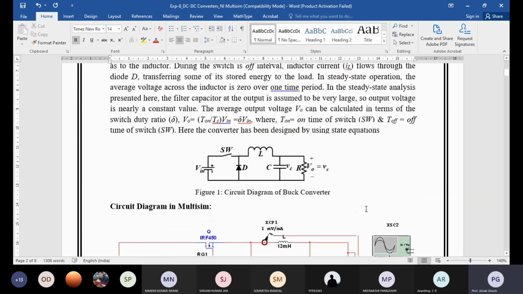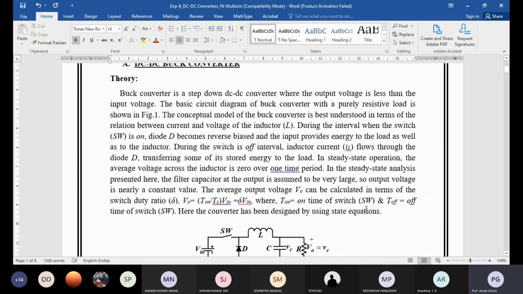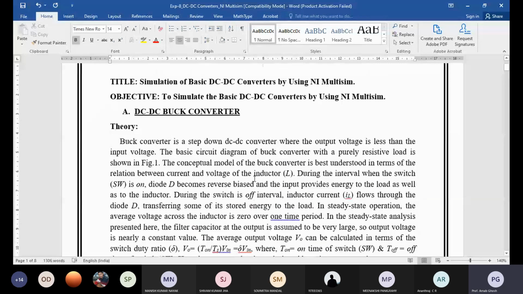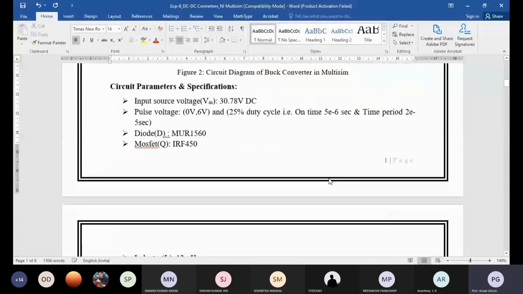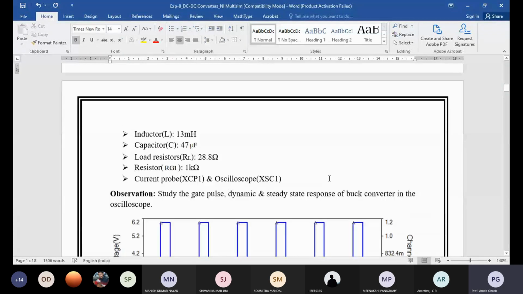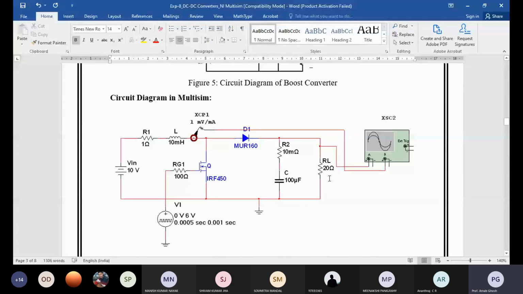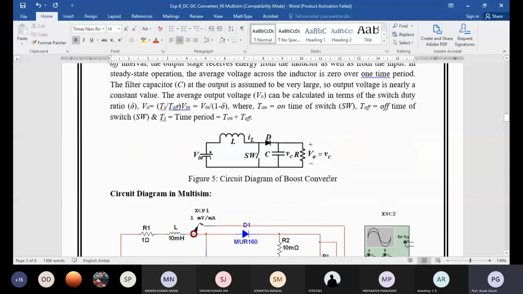Normally there are different types of DC-DC converter. In case of DC-DC converter, input is DC, and output is also DC. Both input and output are DC. But if your input is fixed DC, the output will be variable DC. If your input is variable DC, the output will be fixed DC. So regulation: the main feature of that converter is that it can maintain the regulation.